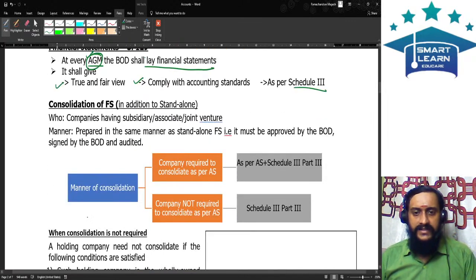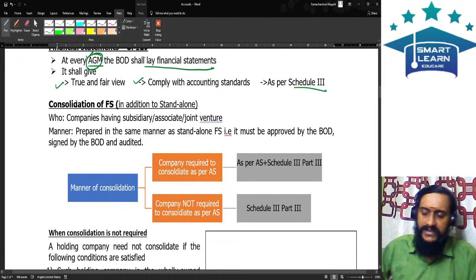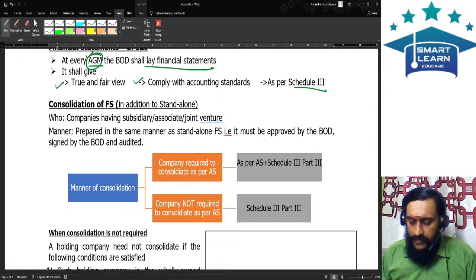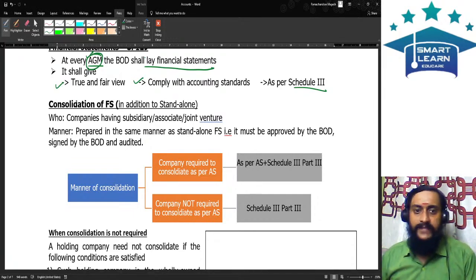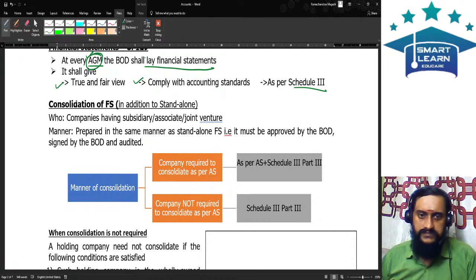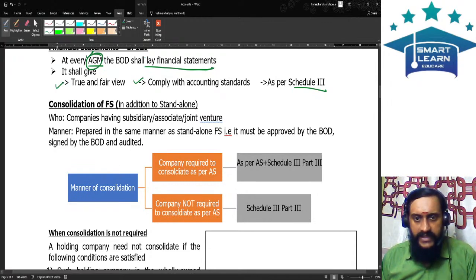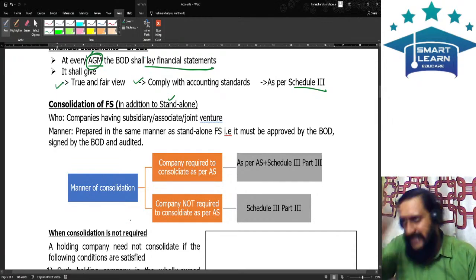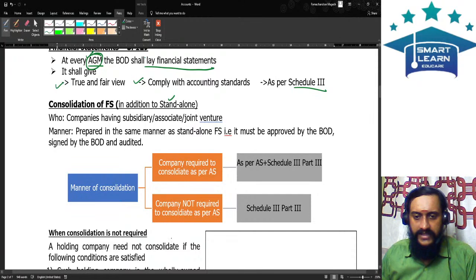Then consolidation. You should know about this consolidation. What is consolidation? It is nothing but line by line addition of the financial statements. Repeat, what is consolidation? The line by line addition of the financial statements is what you call consolidation. So this consolidated financial statement shall be prepared in addition to the standalone financial statements. You should also prepare consolidated financial statements.